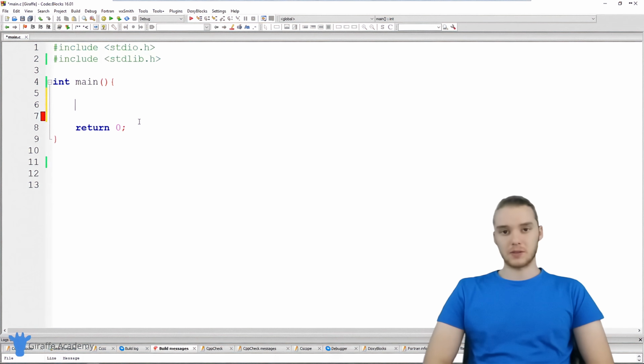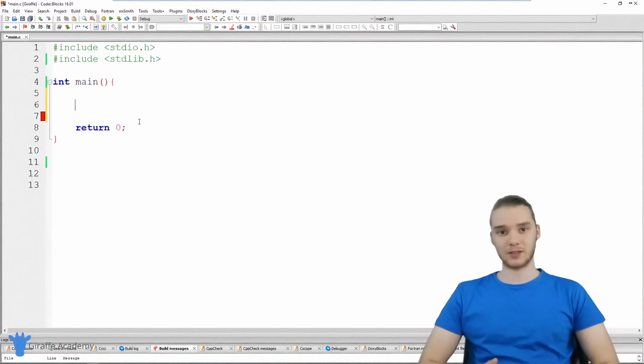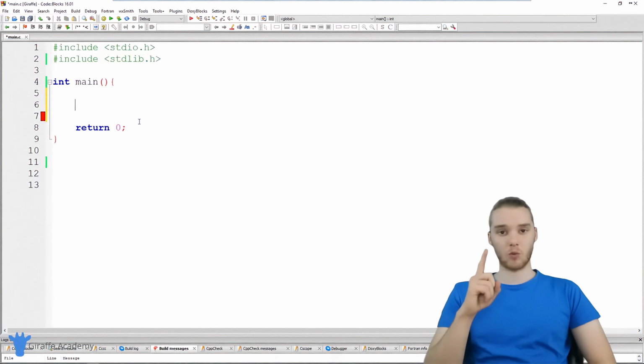In this tutorial, I want to talk to you guys about using switch statements in C. Now, a switch statement is basically a special type of if statement which will allow us to compare one value to a bunch of different values. And it's essentially doing the same thing as an if statement. It's allowing us to check different conditions, and if different conditions are true, then we can do certain things. But a switch statement makes it really, really easy for us to compare one specific value to a bunch of other values.